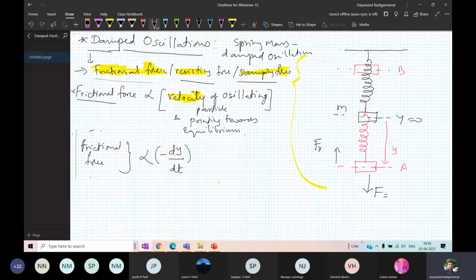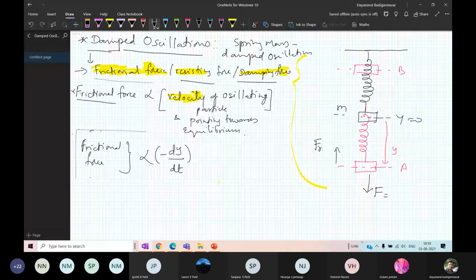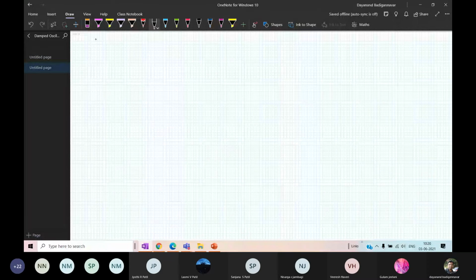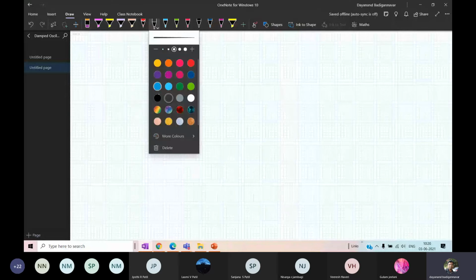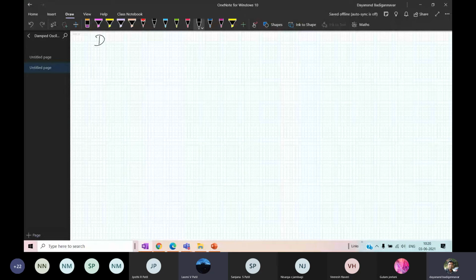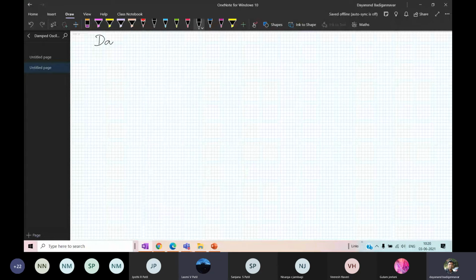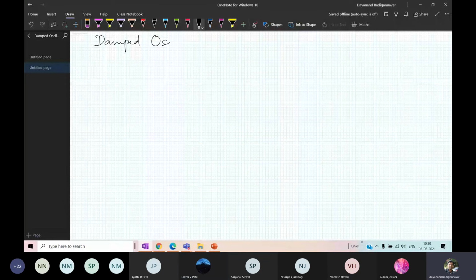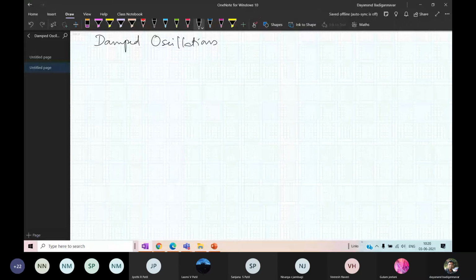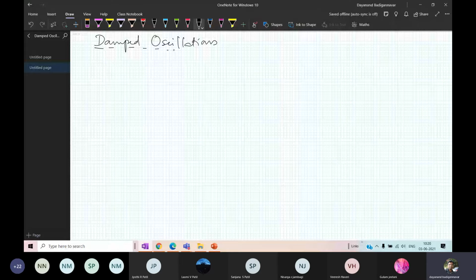Okay, damped oscillations. Remember its theory. Frictional force is directly proportional to the velocity. Sir, show it on the screen. I will share it, don't worry. Okay, I will share the screen. I will share all the notes, don't worry.